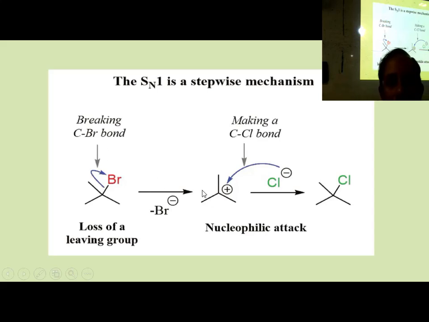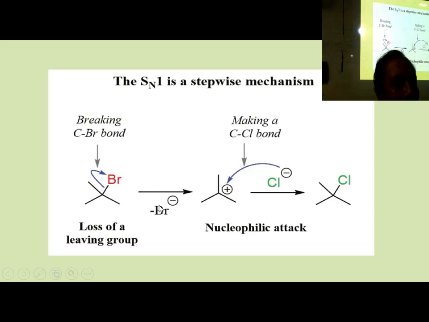Why? Because this one is sp2 hybridized and this one is sp3 hybridized. This is sp3 hybridized, carbon bearing 4 bonds. Carbon bearing 3 bonds is sp2 hybridized. So here plus charge is developed by leaving the bromine, and it is going out temporarily. It will not be the final product.